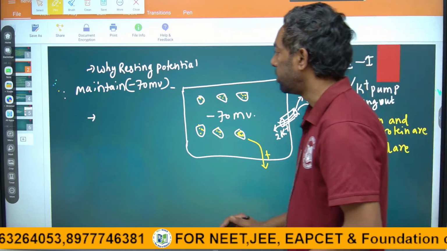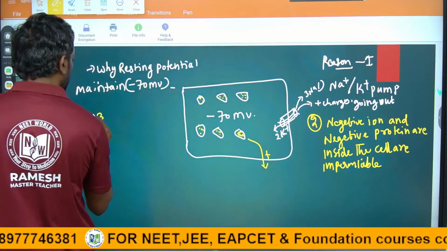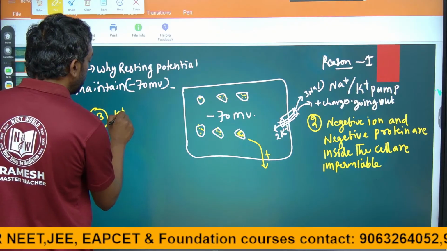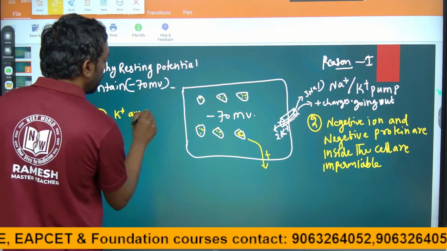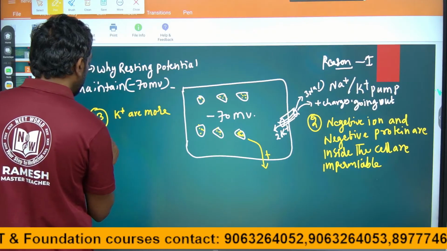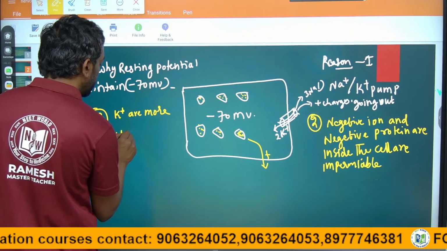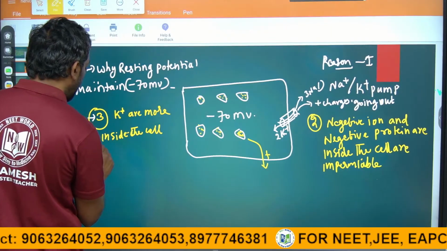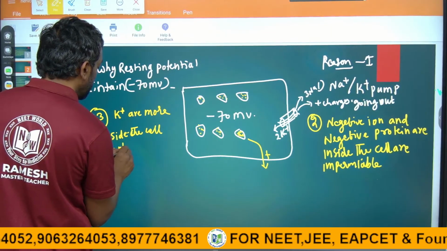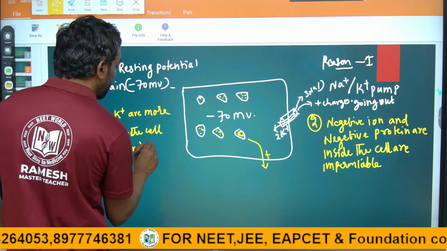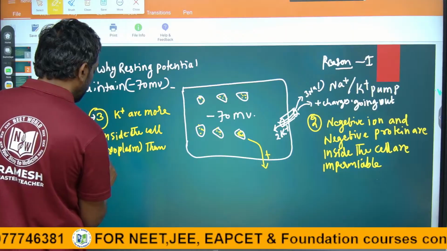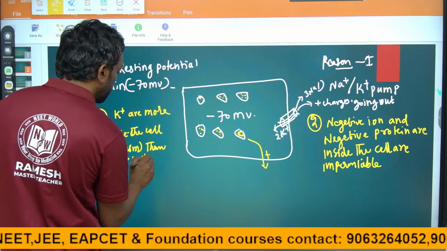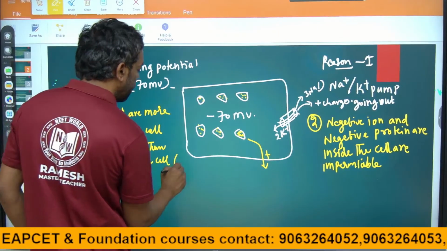Okay. Third point, important. Potassium is more inside the cell, meaning in the cytoplasm, than outside the cell, meaning the interstitial fluid.